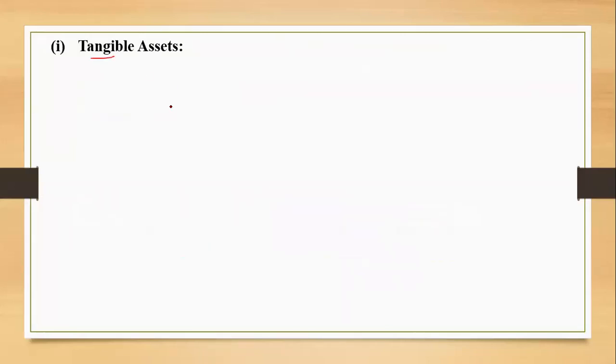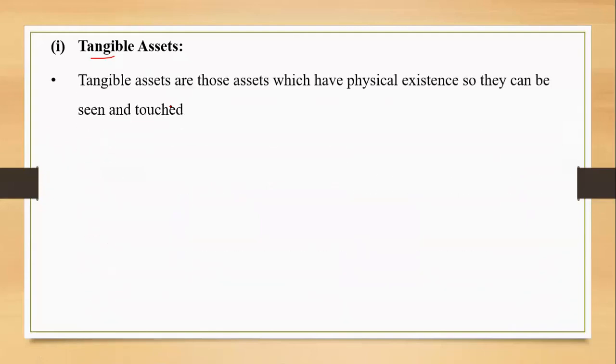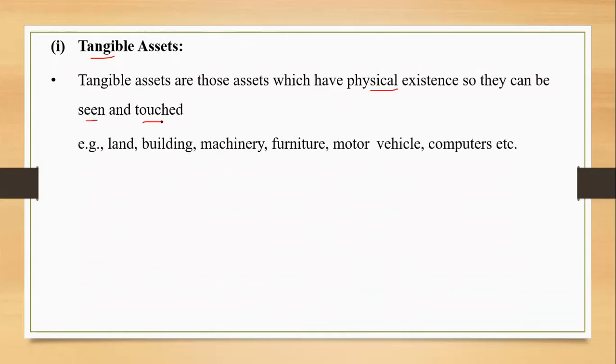Tangible assets. Tangible assets are those assets which can be seen, which can be touched, or these are the resources, these are the assets which have some physical existence. So such are the tangible fixed assets, which have physical existence, so they can be seen and touched. Examples, very common: land, building, plant and machinery, furniture, motor vehicle, computers, etc.